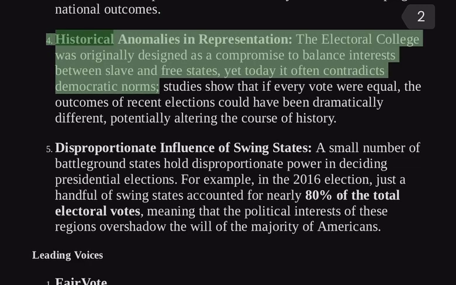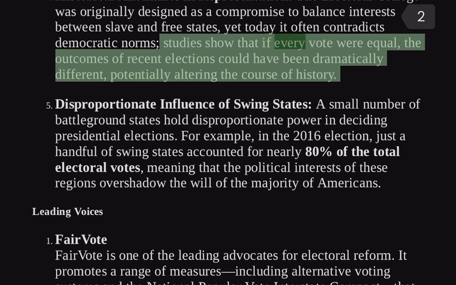4. Historical anomalies in representation. The Electoral College was originally designed as a compromise to balance interests between slave and free states, yet today it often contradicts democratic norms. Studies show that if every vote were equal, the outcomes of recent elections could have been dramatically different, potentially altering the course of history.